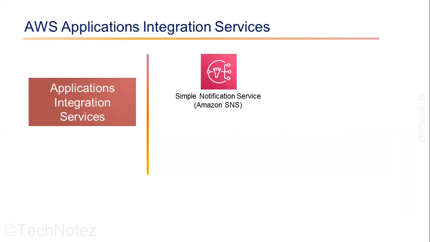Imagine Simple Notification Service. Simple Notification Service, or SNS, is a fully managed pub/sub messaging service that enables you to send and receive messages between different services and applications. The publisher sends the message and the subscriber receives the message. SNS supports fan out, filtering, and mobile push notifications and can be integrated with other AWS services such as Lambda,